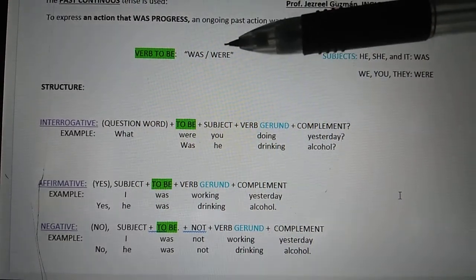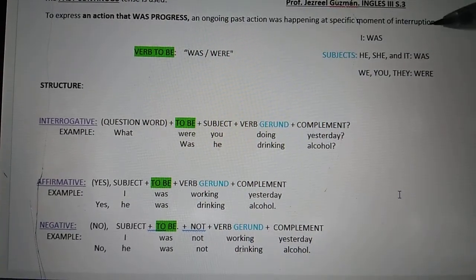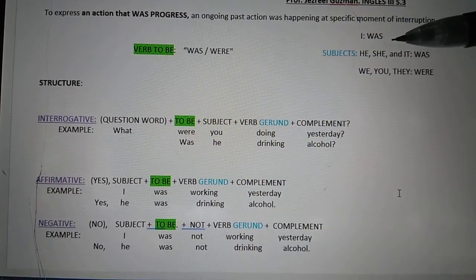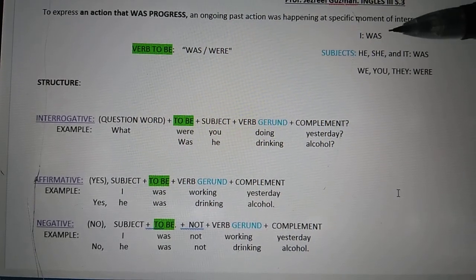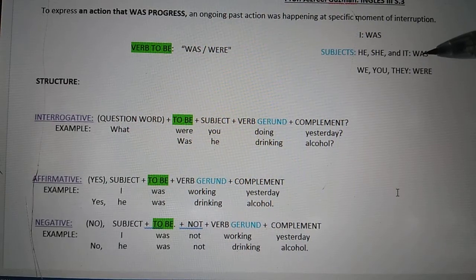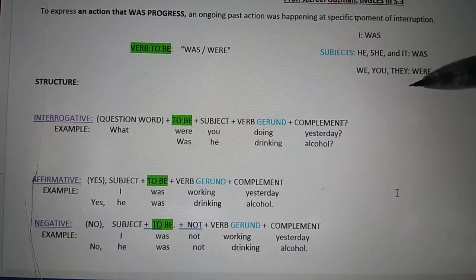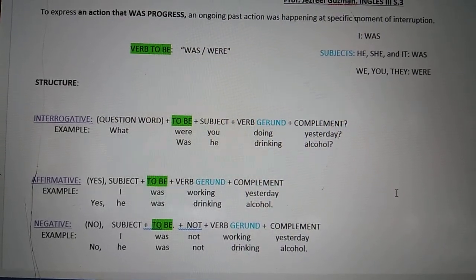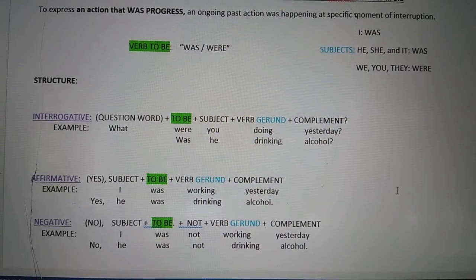Remember, we have was and were, and it depends on the subject. The subjects are here. First person, you're going to use was. Third person, he, she, it, you're going to use was again. And for plural persons, we, you, and they, you have to use were.